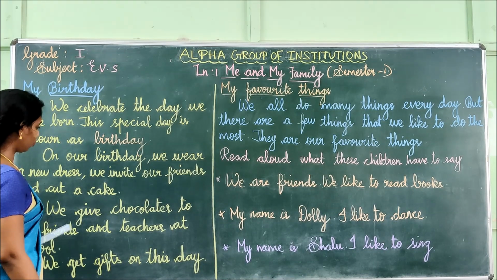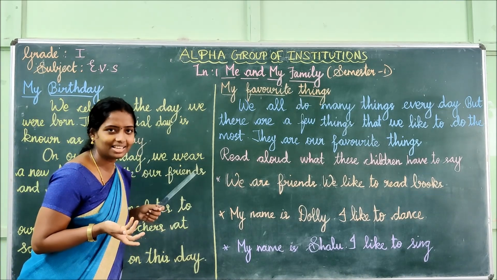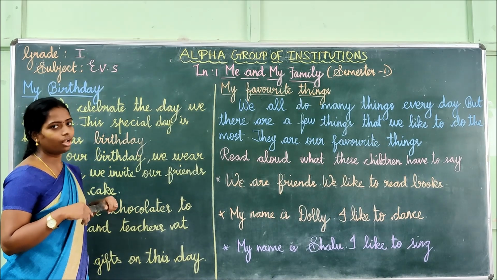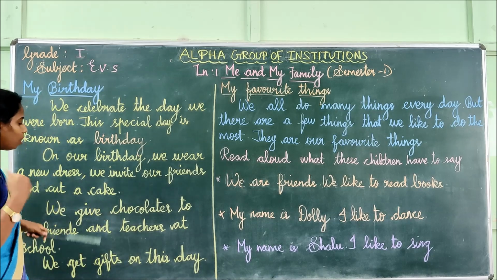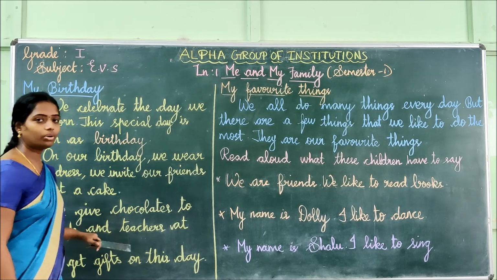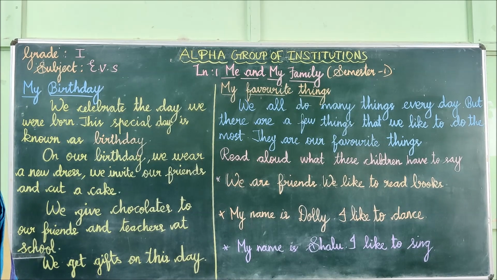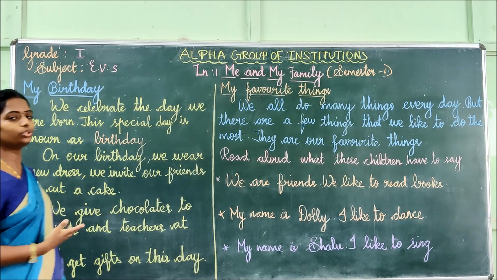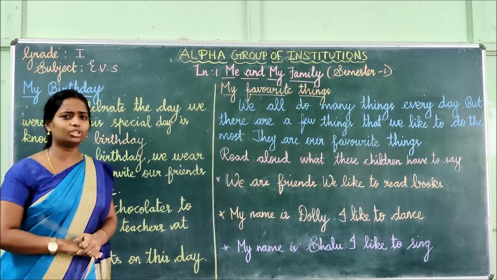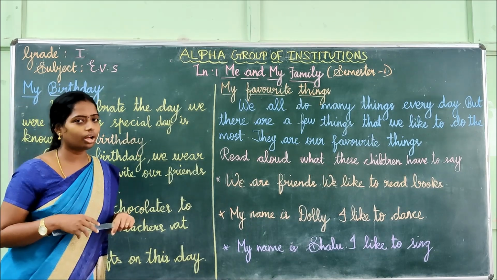To friends. What will we do? We give chocolates also to our friends, isn't it? When you go to school, what will you do? You will give chocolates to your friends, isn't it? And also to teachers. At school, you will give chocolates to your teachers. If you go to school, what will you do? You will give chocolates to your friends, and also to your teachers.